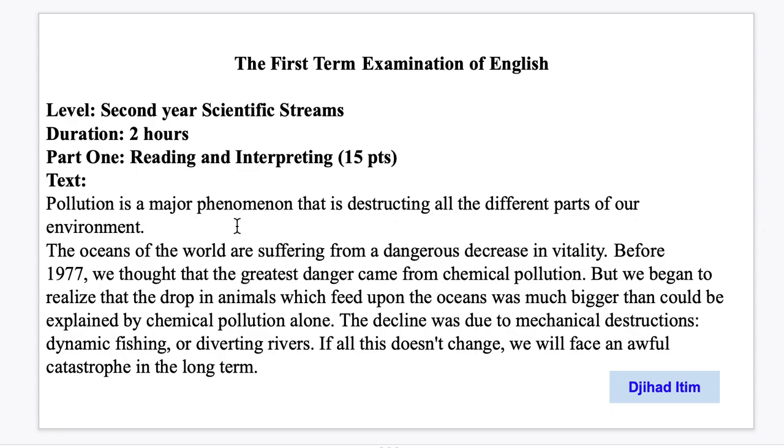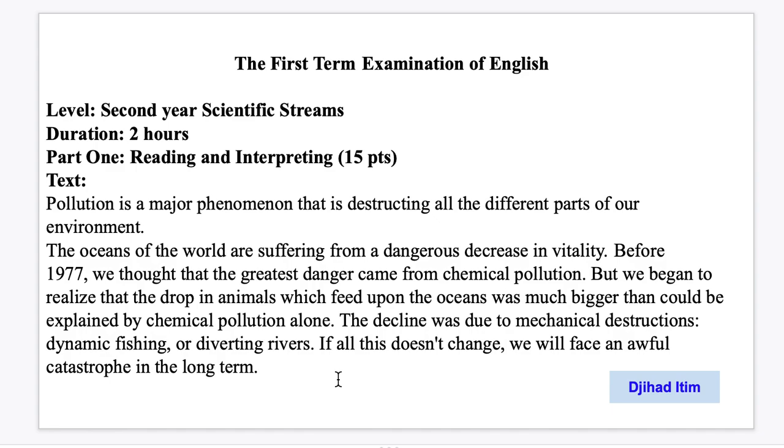Pollution is a major phenomenon that is disrupting all the different parts of our environment. The oceans of the world are suffering from a dangerous decrease in vitality. Before 1977, we thought that the greatest danger came from chemical pollution, but we began to realize that the drop in animals which feed upon the oceans was much bigger than could be explained by chemical pollution alone. The decline was due to mechanical distractions, dynamic fishing, or diverting rivers. If all this doesn't change, we will face an awful catastrophe in the long term.